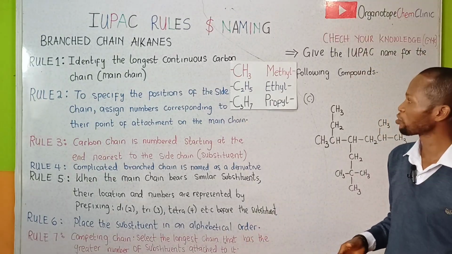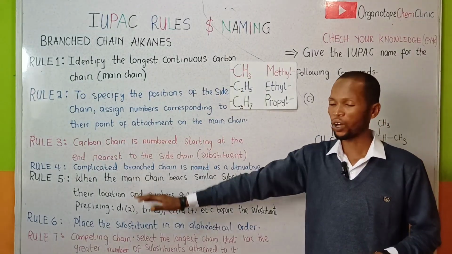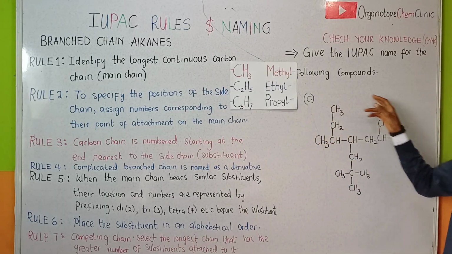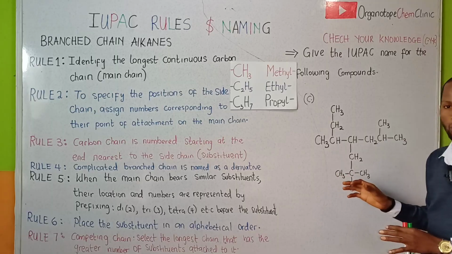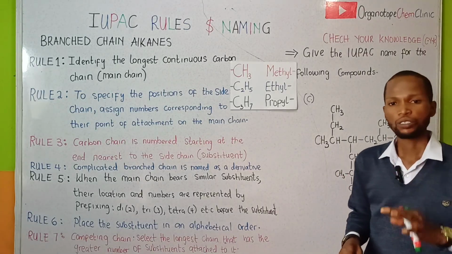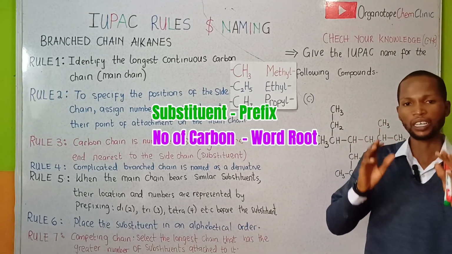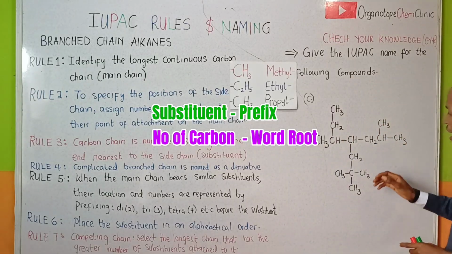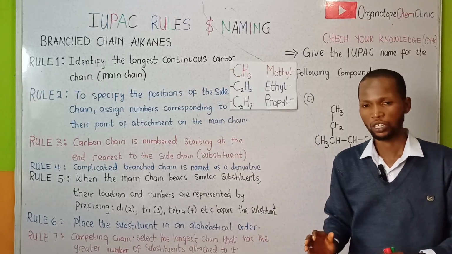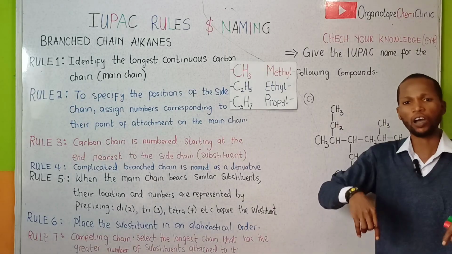Make sense? I would like you to look at this structure right here closely, and you have to apply the following rules in order to name this structure correctly. We have several attached groups in this organic compound. So make sure you identify the main chain and indicate the substituent group at the prefix position. The number of carbon atoms is represented by the word root, while the family of the compound is represented at the suffix position. I would like you to give the IUPAC nomenclature of this compound and drop your answers in the comment section below.